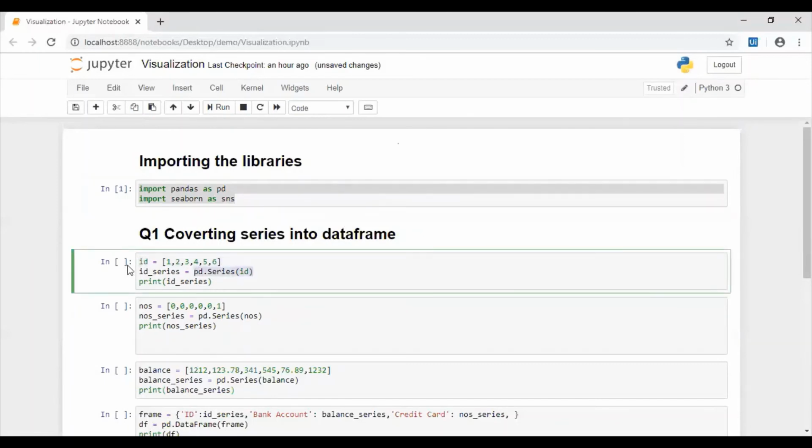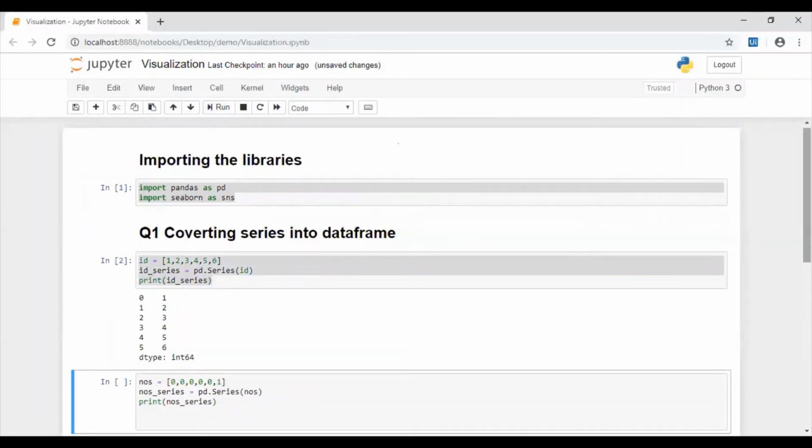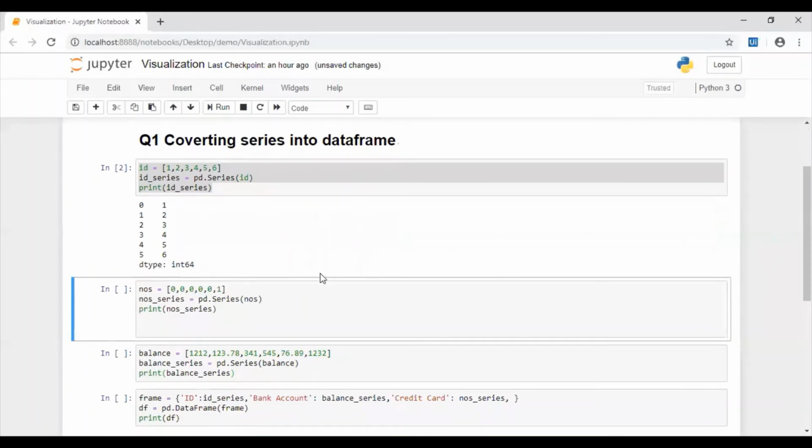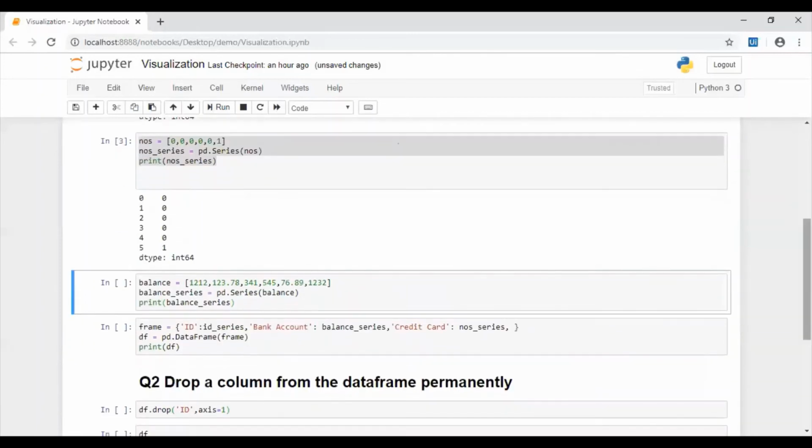We create a series object, then we print it. Let's create that. Okay, we have first series. Now we have second series. Now we have third series.